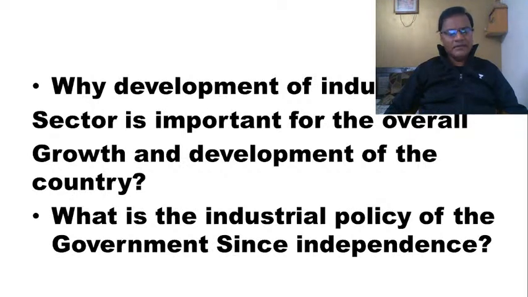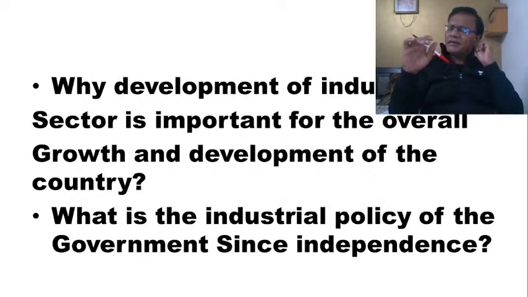Now, coming back, as you can see on the screen, what is the industrial policy of the government since independence? That is the question we have to ask. What has been the industrial policy of the government of India since independence?